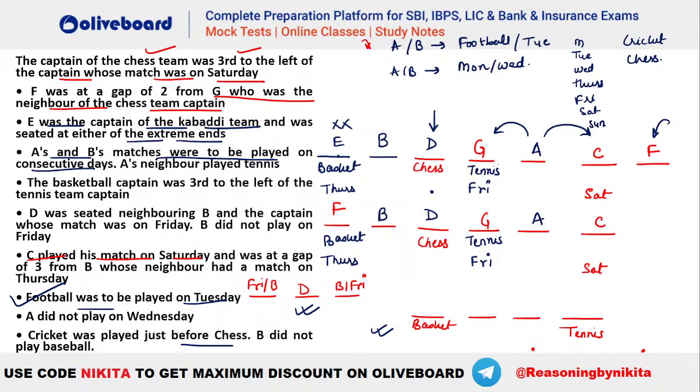That is given here that football has to be played on a Tuesday or B. Now football cannot be at the extreme ends here, because if you place football either towards the immediate right of C or towards the immediate left of F, you will not be able to place your E kabaddi, right? E kabaddi has to be at the extreme end. So that means either E kabaddi should be towards the immediate left of F, right? Either that will be the situation, or E kabaddi should be towards the other end.